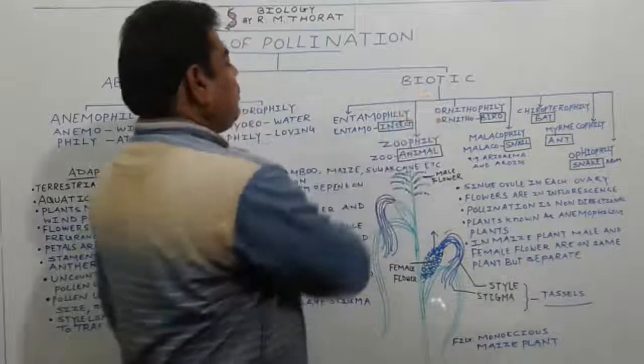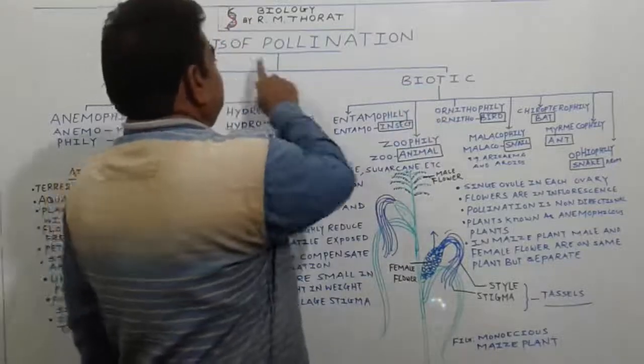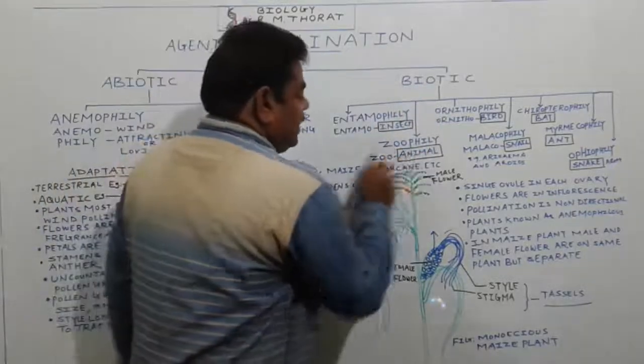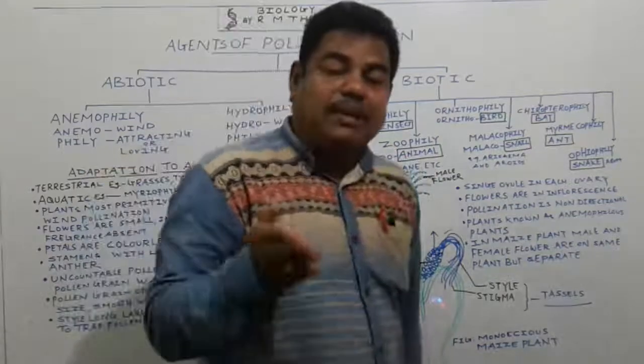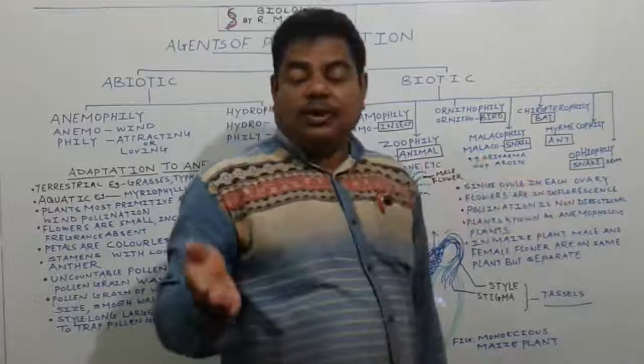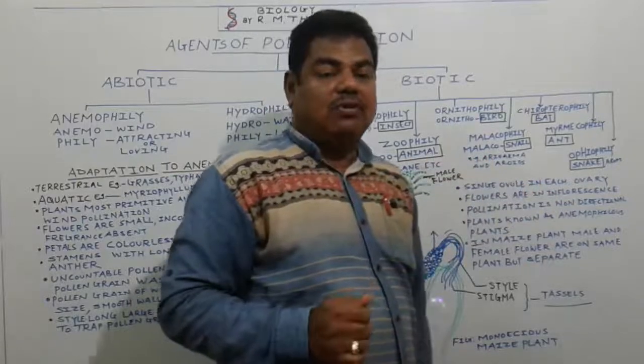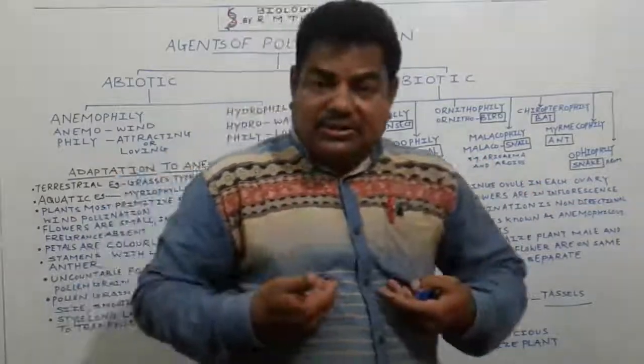Second type, that is zoophily. That is a biotic type of what? This is an agent for pollination. Zoophily. Here zoo means animal. Means animals play an important role to carry the pollen grain from one flower to another flower. For example, we are the animals.